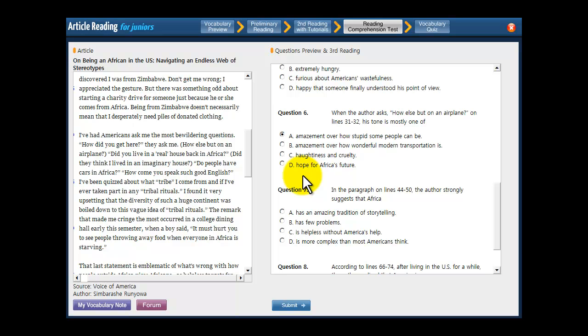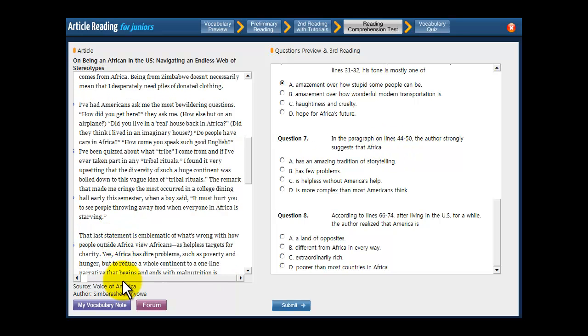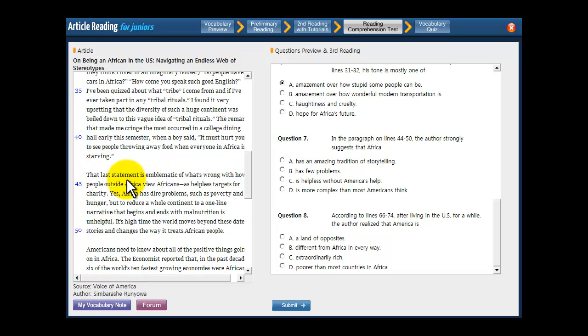And the last one we'll look at is question 7. Right here. In the paragraph on lines 44 through 50, the author strongly suggests that Africa, what? Always change it to a question. So what does the author suggest about Africa in lines 44 through 50? Let's go there. Right here.